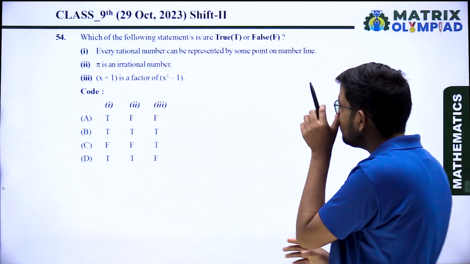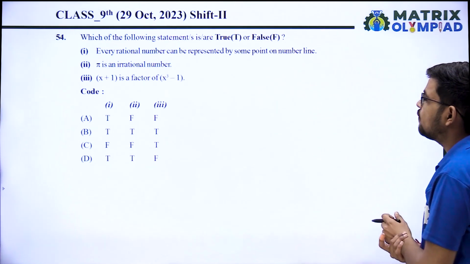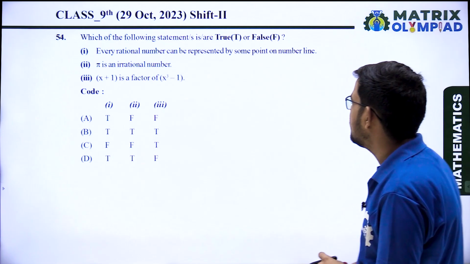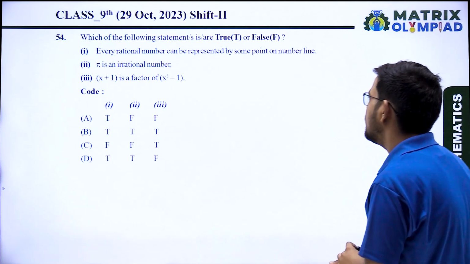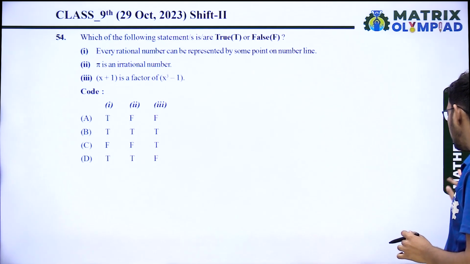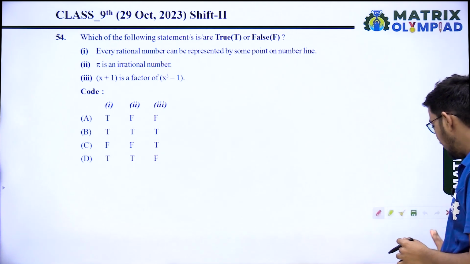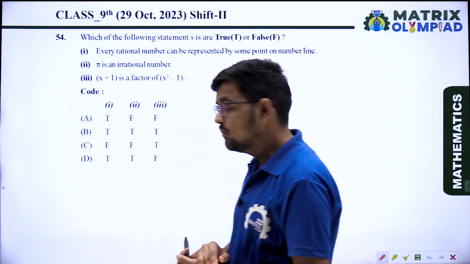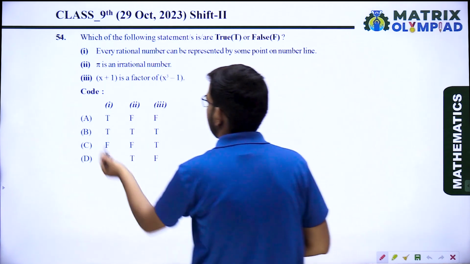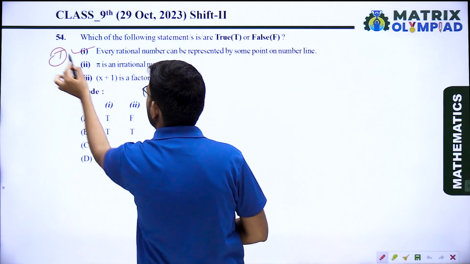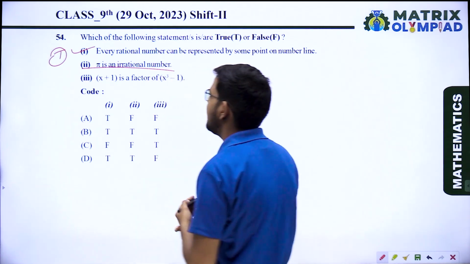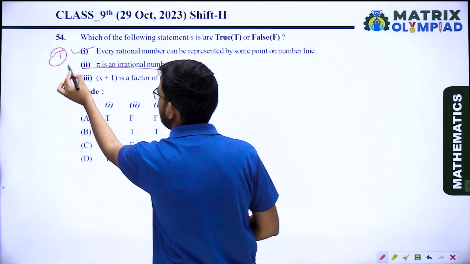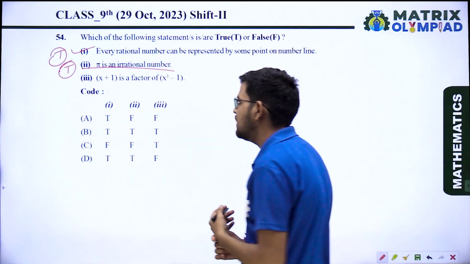54. Which of the following statements is true or false? Every rational number can be represented by some point on the number line. Yes, you can represent every rational number by some point on the number line. So the first one is true. Pi is an irrational number. Yes, pi is an irrational number. The second one is also true.